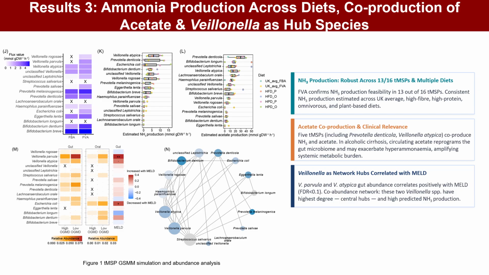dietary conditions. In addition, a subset of TMSBs, including Veillonella atypica, showed acetate coproduction, which may contribute to exacerbating hyperammonemia in alcoholic cirrhosis. For clinical relevance, the abundance of Veillonella parvula and V. atypica in gut was positively associated with severity. Network analysis further identified these species as hubs with high predicted ammonia production capacity.